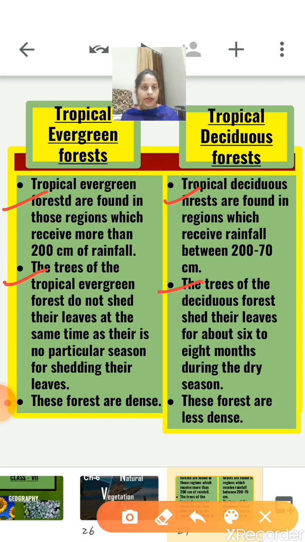And in the tropical deciduous forest, the trees shed their leaves for about 6 to 8 months during the dry season. Now the next point is density. As I said, tropical evergreen forests receive rainfall throughout the year, that's why these forests are very dense. And tropical deciduous forests are less dense as compared to the tropical evergreen forest.